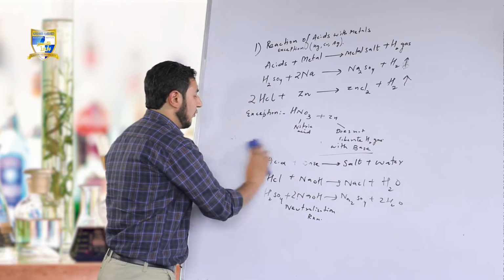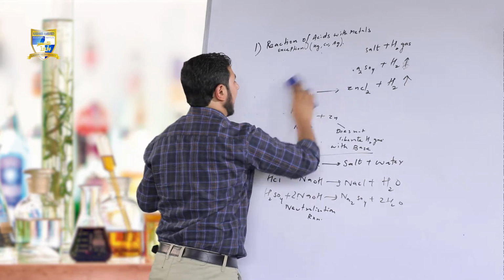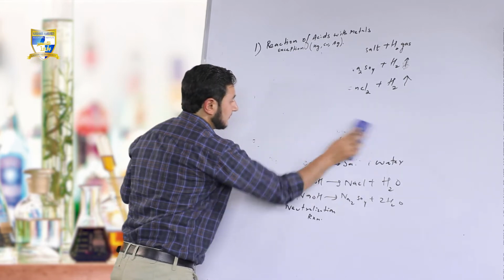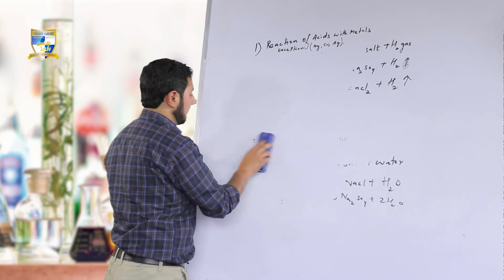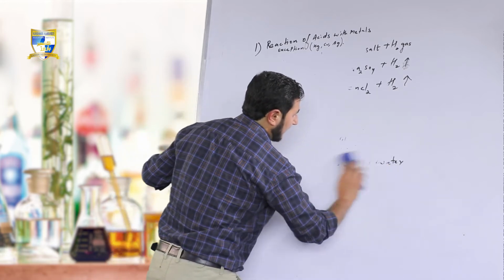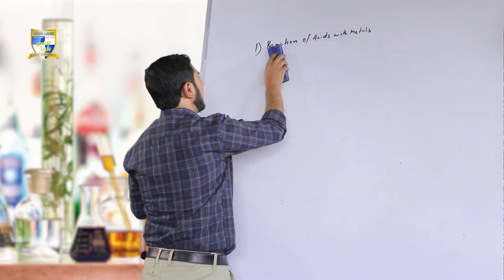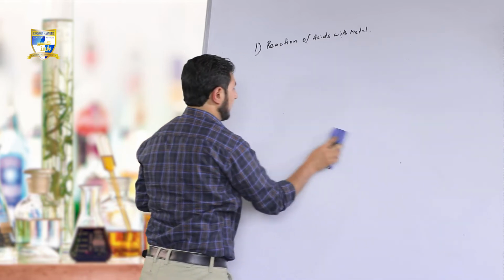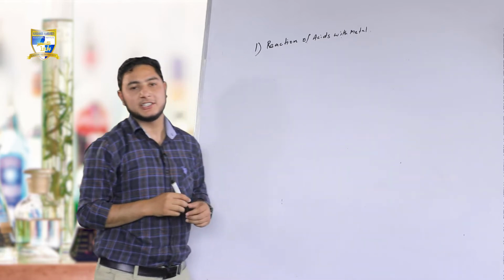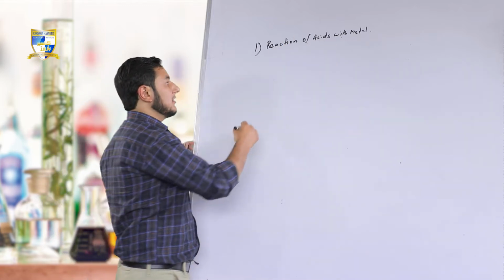What happens when acids react with metal oxides? Moving to our third reaction, that is what happens when acids react with metal oxides.